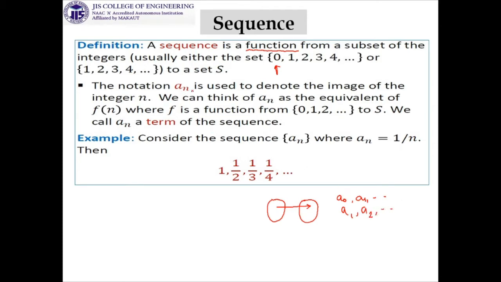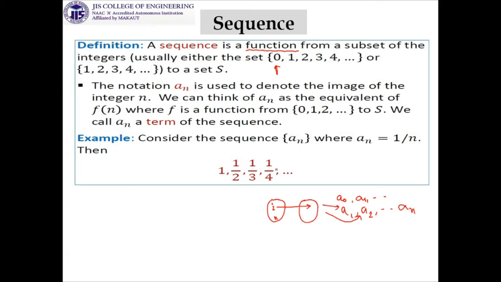The notation A_n is used to denote the image of the integer n. So if I am taking 1, 2, dot dot dot, then n, the corresponding elements we are getting are denoted as A1, then A2, and in this similar manner we will reach up to A_n.